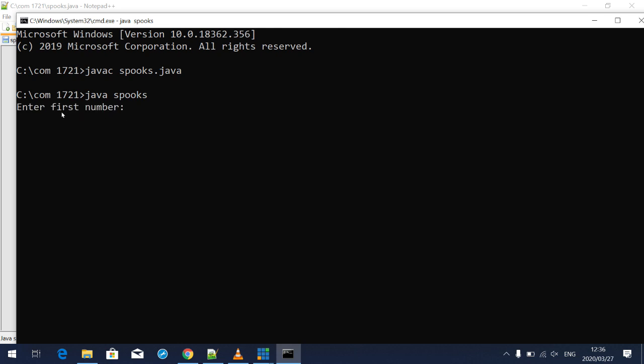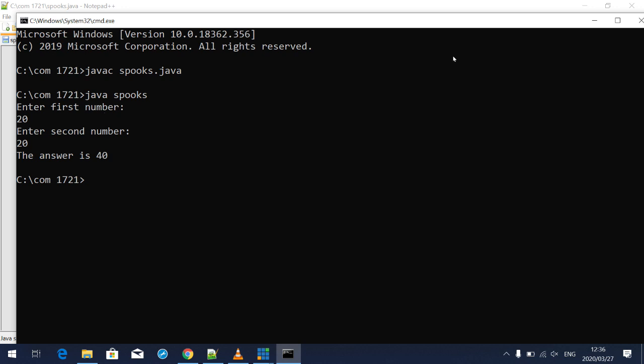When you don't have errors, you just come and see what is happening. Enter first number. I'm just gonna choose any number, 20. Remember, it has to be a whole number because I'm using int. Then I'm gonna press enter. It's asking me again, enter second number. I'm just gonna enter 20. Then I press enter. You see, now it's telling me the answer is 40.